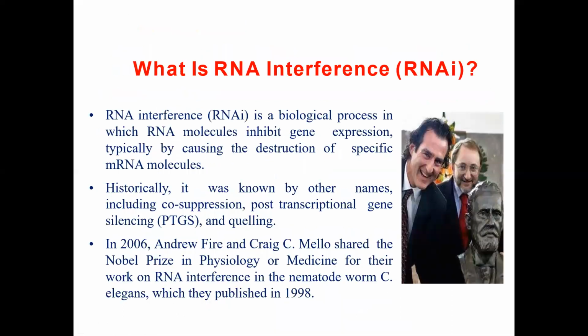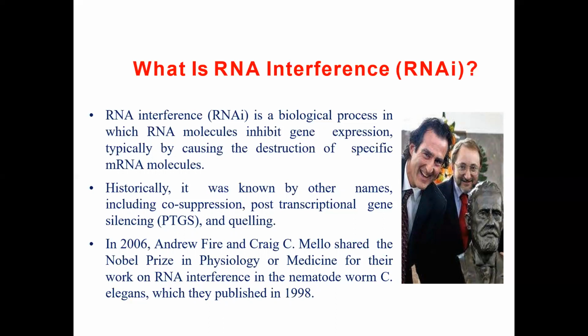Now coming to what is RNA interference. RNA interference is a biological process in which RNA molecules inhibit gene expression, typically by causing the destruction of specific mRNA molecules. So this is a biological process in which gene expression is inhibited, causing the destruction of specific mRNA molecules. And by this the gene expression is being stopped.